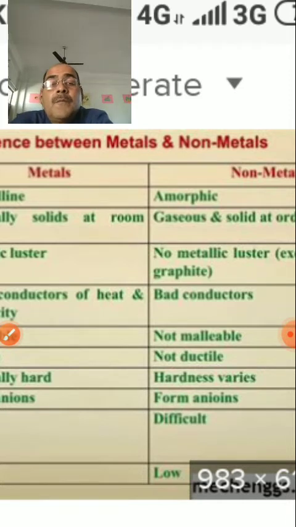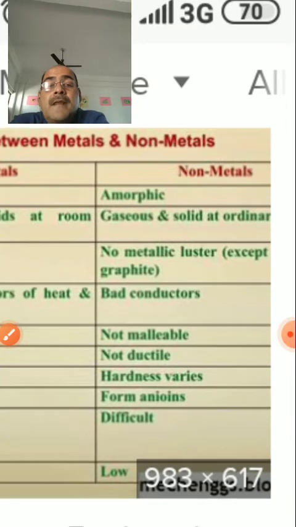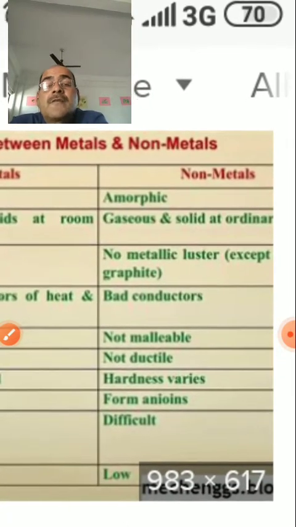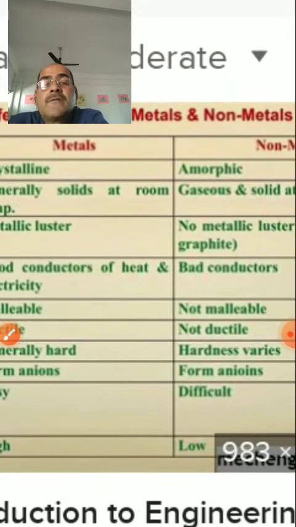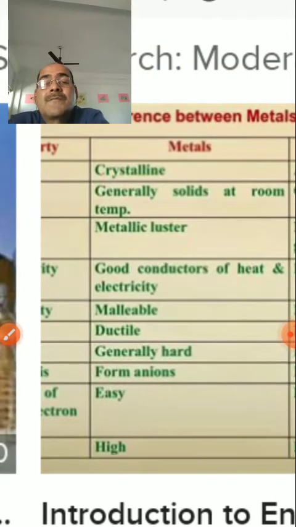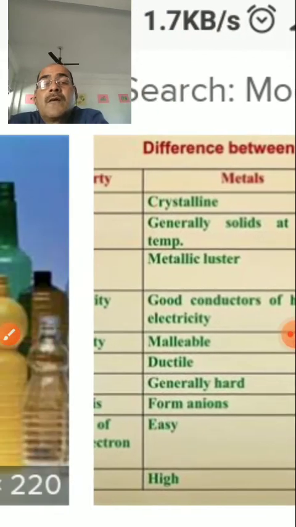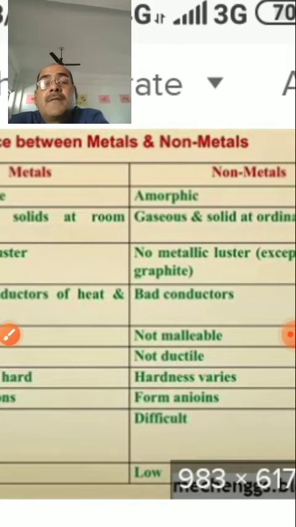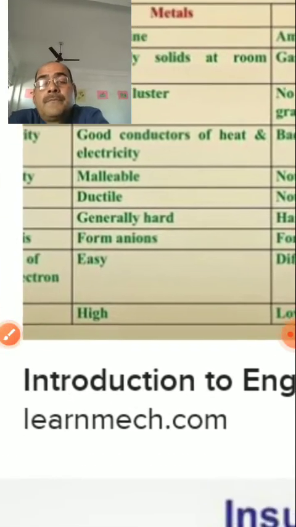And among non-metals, graphite and diamond show lustre. These are some exceptions between metals and non-metals. On the basis of their physical properties, they have been classified into two groups, metal and non-metal.